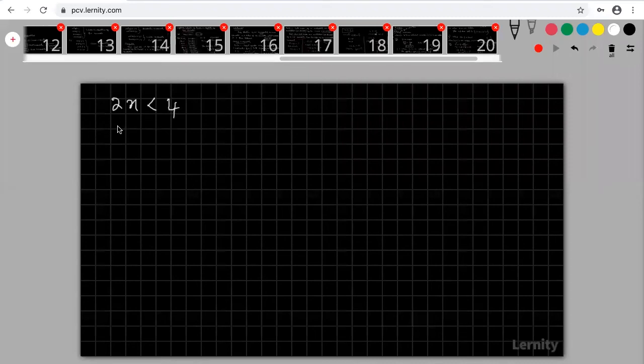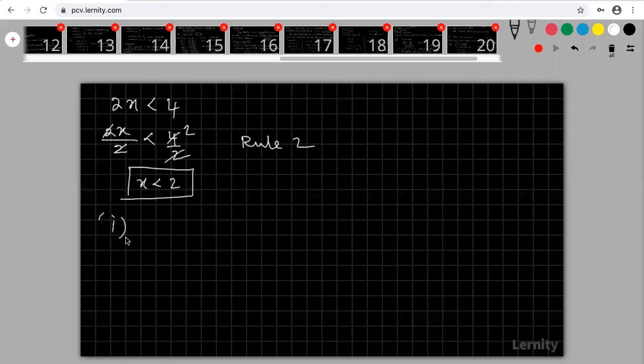Again apply divide by 2 on both the sides, applying rule 2. Both the sides I am dividing by 2. Positive number means no inequality change. So here it is 2, here it is 2. Therefore, my x is less than 2. Are you okay? Now come to that, when x is an